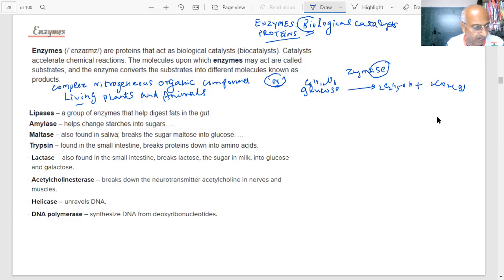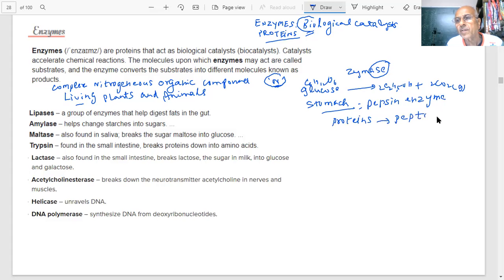In the stomach, students, there is the enzyme pepsin. What enzyme is there in the stomach? Pepsin. What does it do, students? It converts proteins into peptides, because proteins are very complex, students.